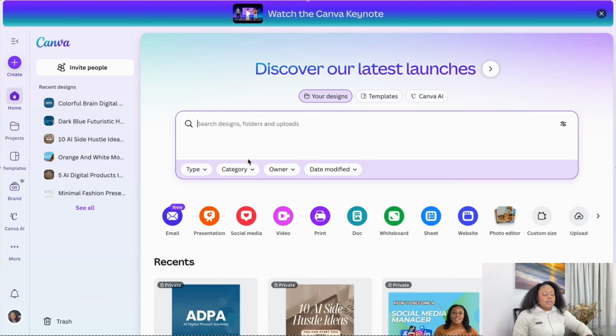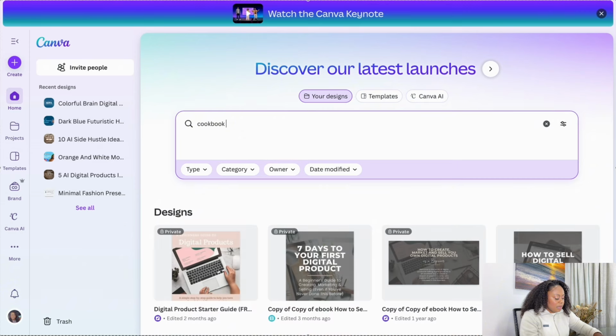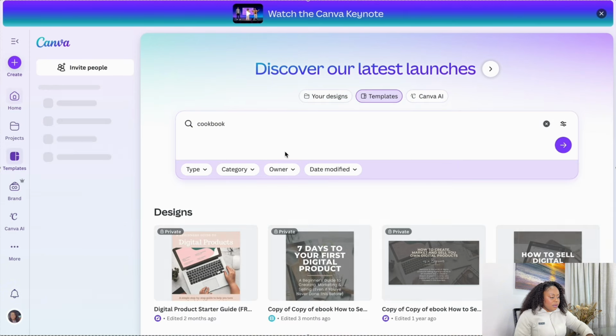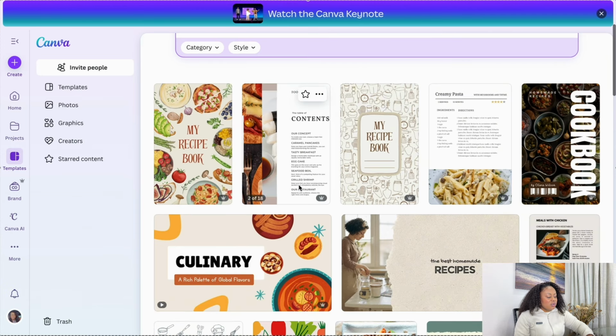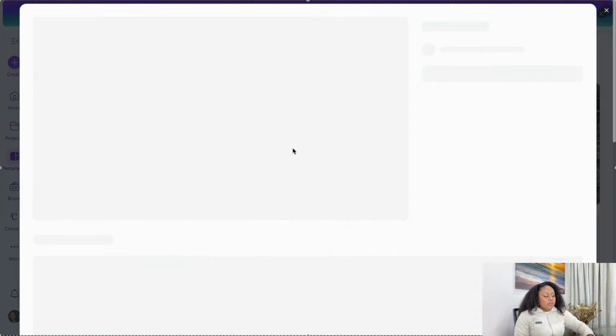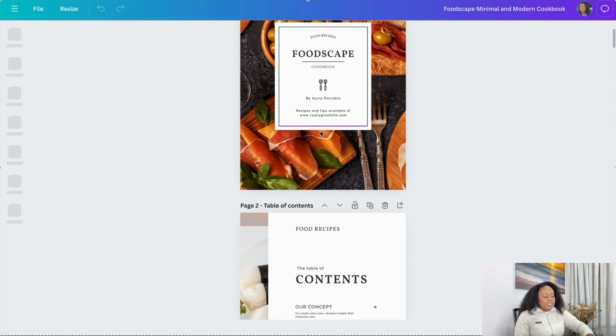So now we're at step 3. So now we want to go to Canva, and we're going to use a pre-designed layout that we can copy and paste the content that we just got from ChatGPT into this. So let's get it done. So here we are. So we're going to use a cookbook template. So a template for a cookbook. So here we are. So we could choose from any one of these. So for instance, if we chose this one, then we could choose to customize this.